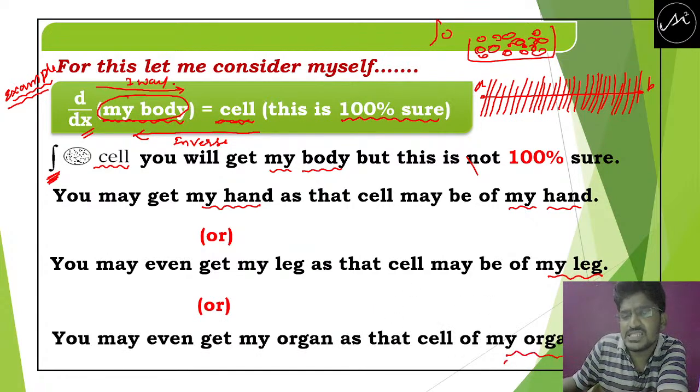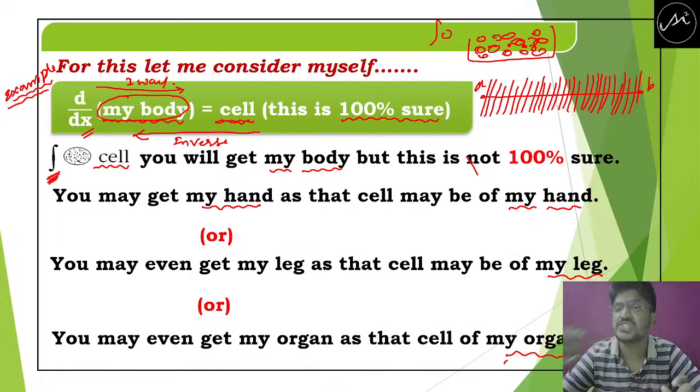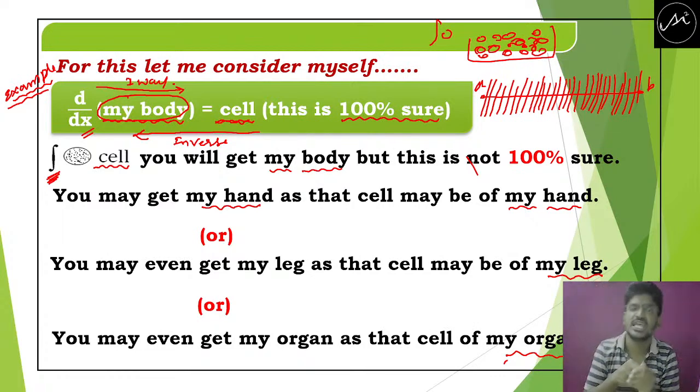my organs. But here you are not 100% sure that by integrating the cell, you are going to get particularly the organ. You can't say you will get the leg. You can't say you will get the hand.